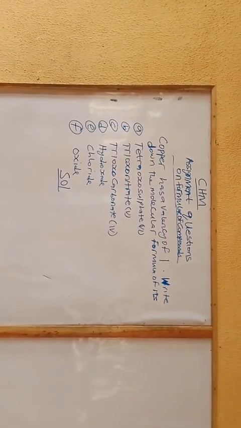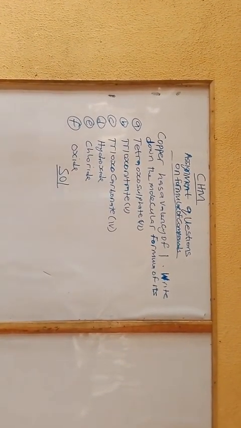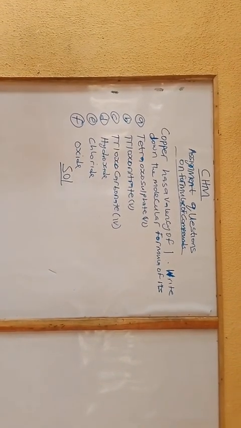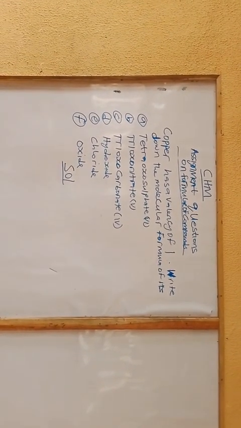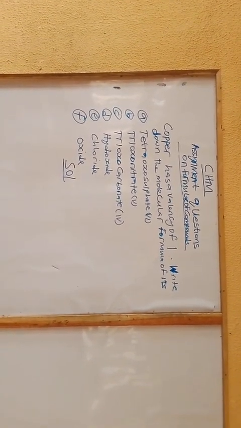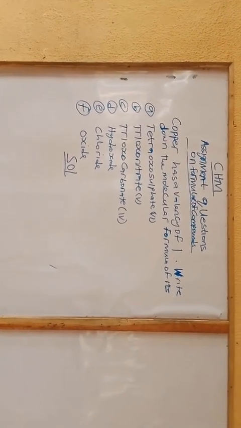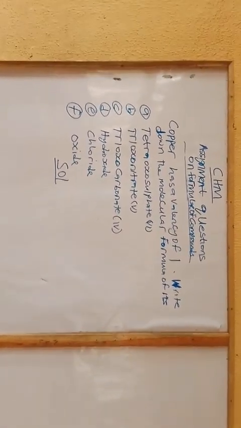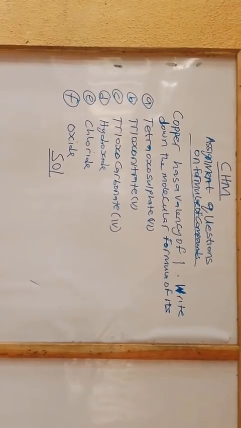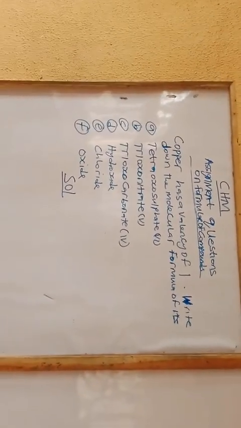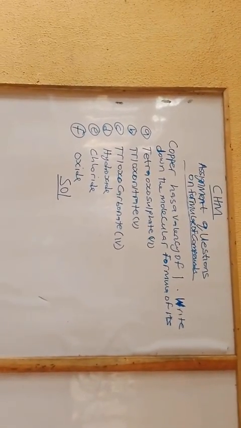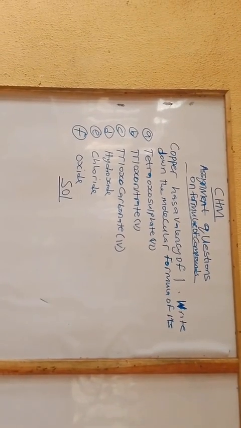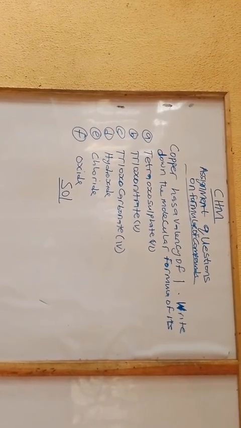In our last assignment question, we were given the valency of 2 for copper. Copper has a valency of 2 in our previous assignment question. And now we want to see what the formula of each of the compounds will be if copper has a valency of 1 in the present assignment question.